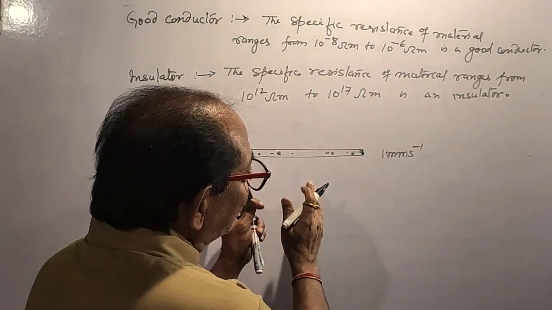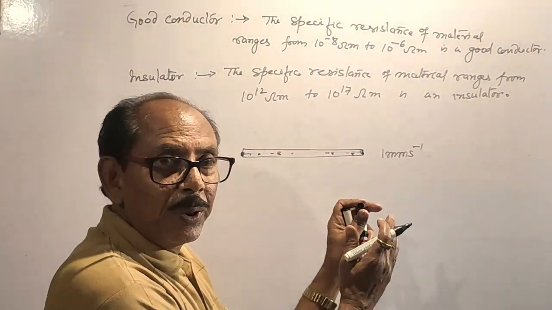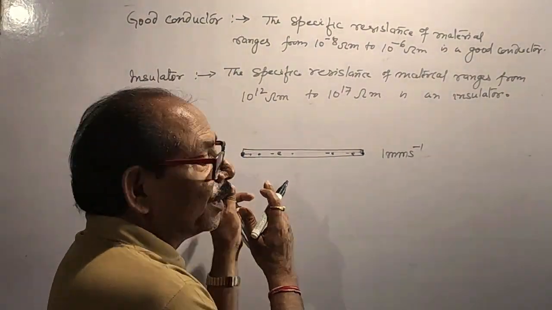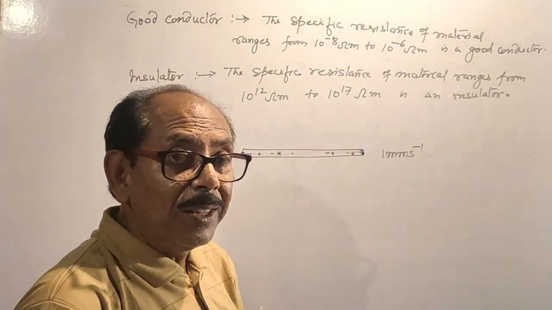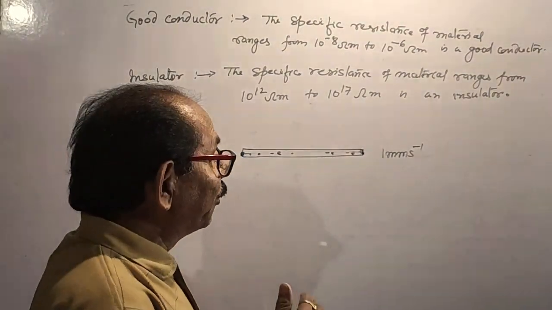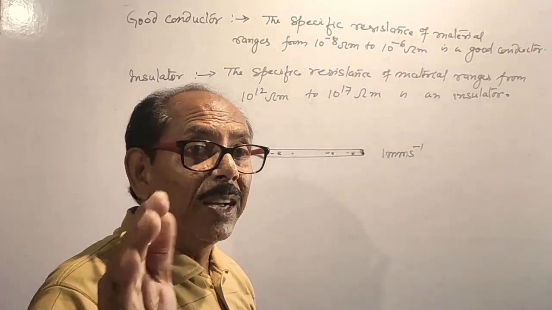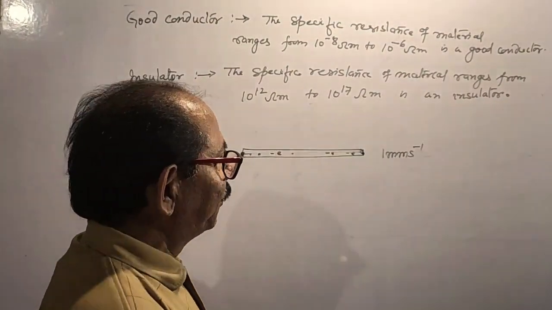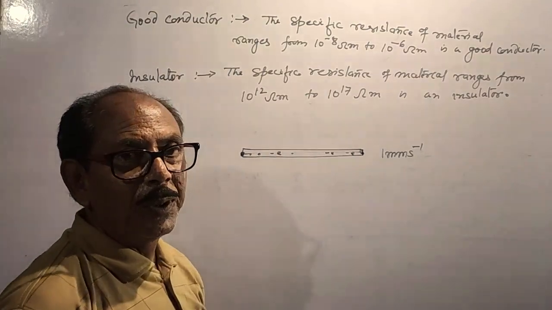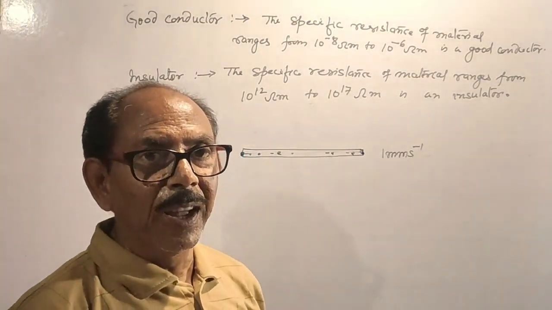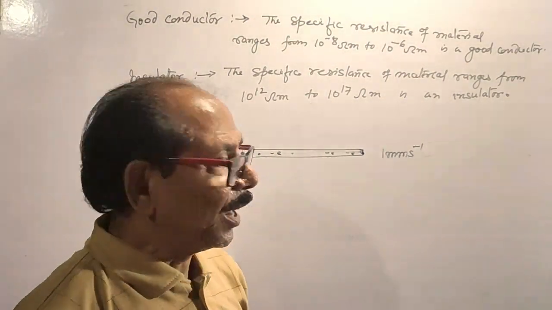That means the electron does not physically move. The energy is transferred from one end to the other end with the speed of light. It is a full mechanism, and you will learn it in the higher classes.